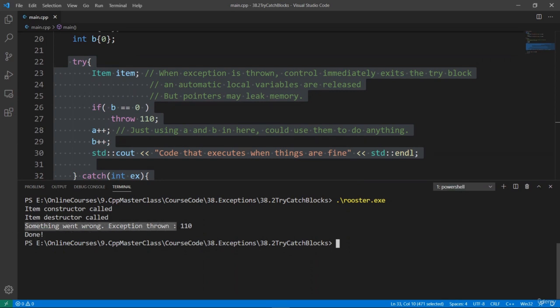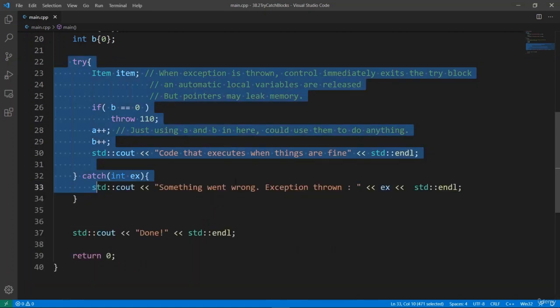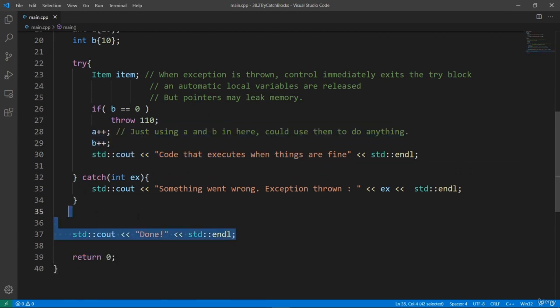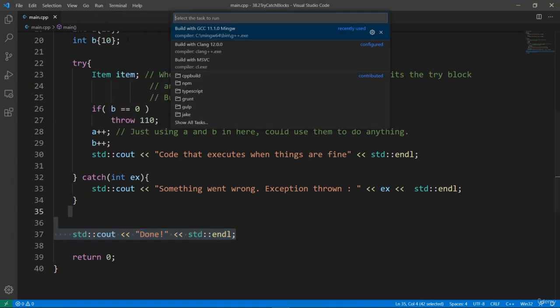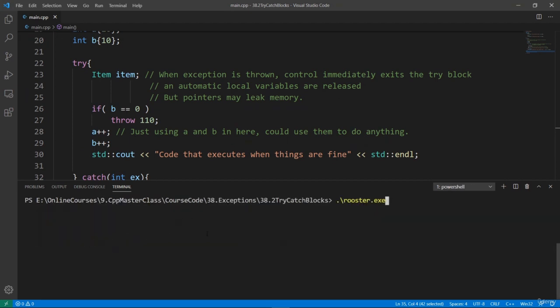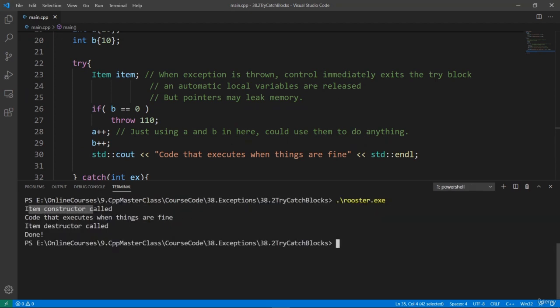After we handle the exception here, this is what I want you to know. If we don't throw an exception, for example, if we change b to be something other than 0, our program is going to end properly. So this code that executes thing or fine is going to execute, and we're going to hit the end of the program here. Let's run the task to build with GCC again. We're going to see that the build is good. We can clear and run Rooster, and this is going to end the program. This is exactly what we expect here.